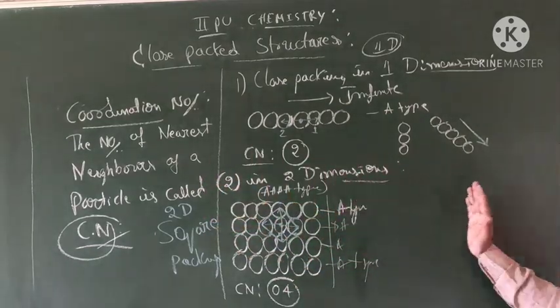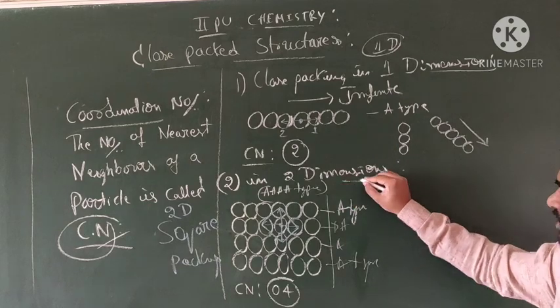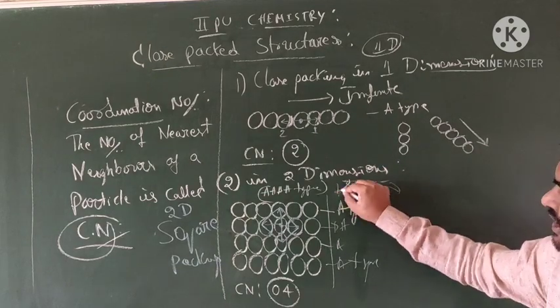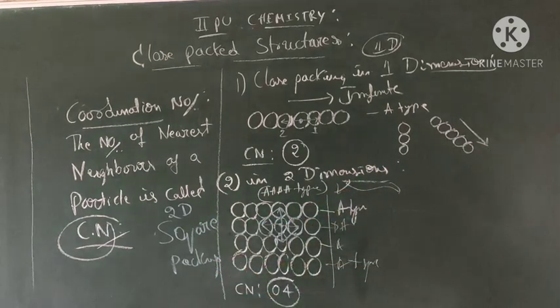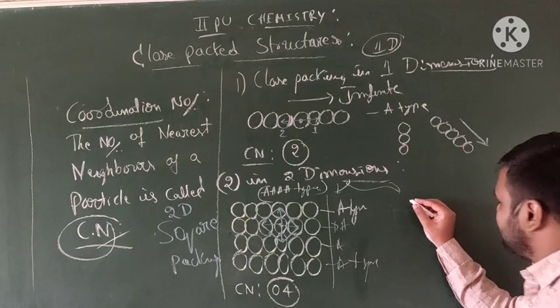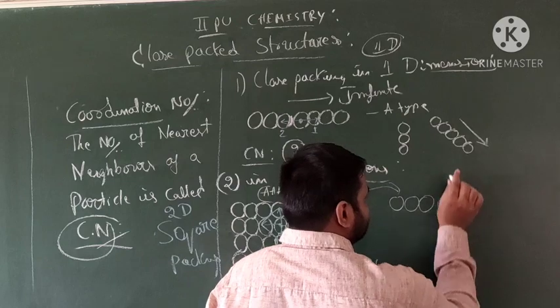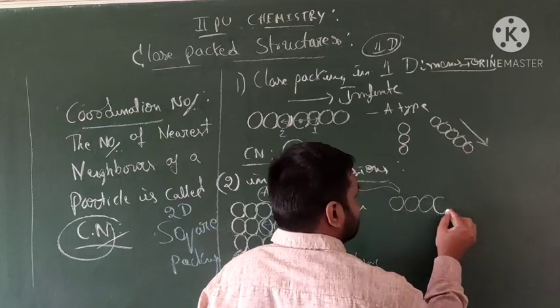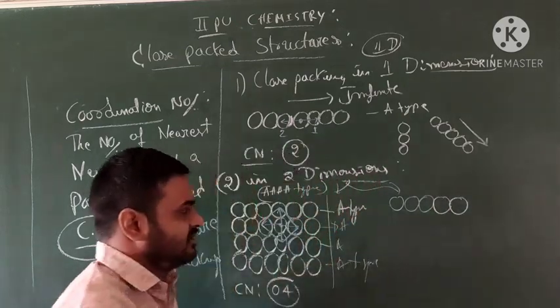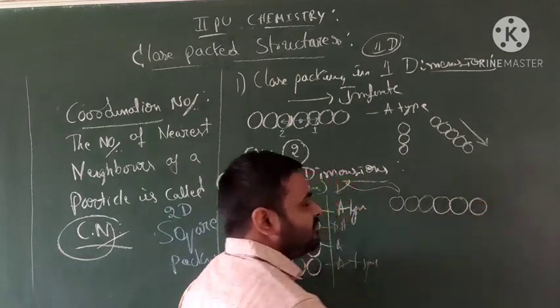Let me check one more part, which is 2D. This is what? 2D square packing. Now going to the A type. These are the molecules of A type. Okay, students, observe here.